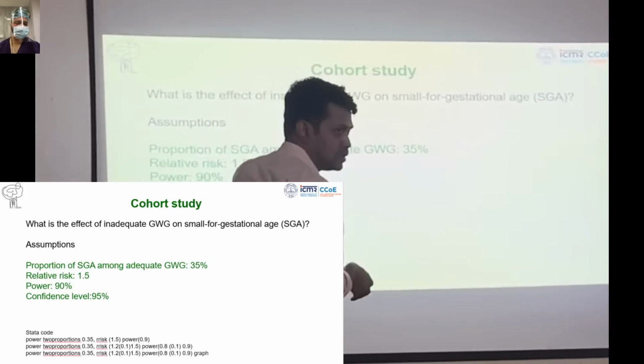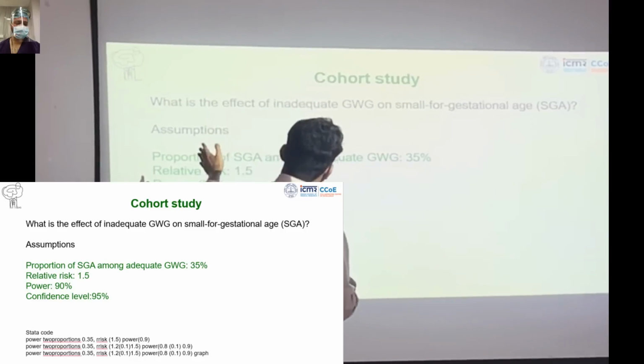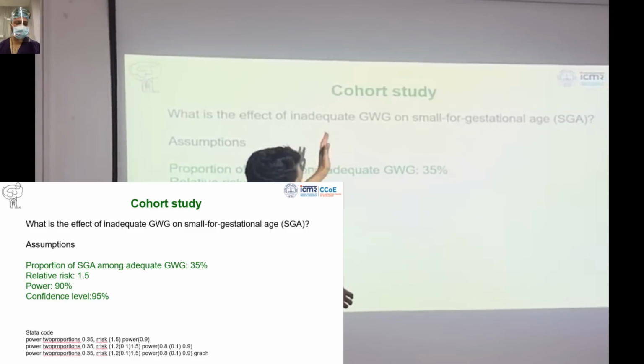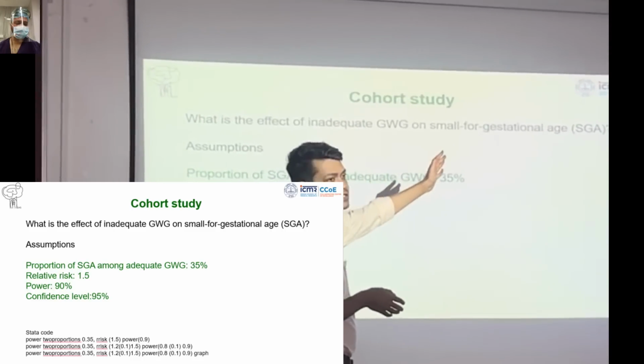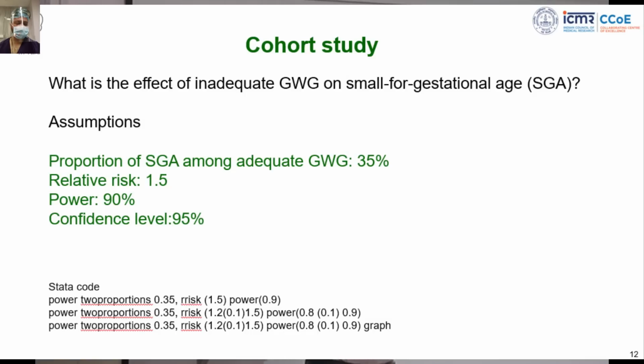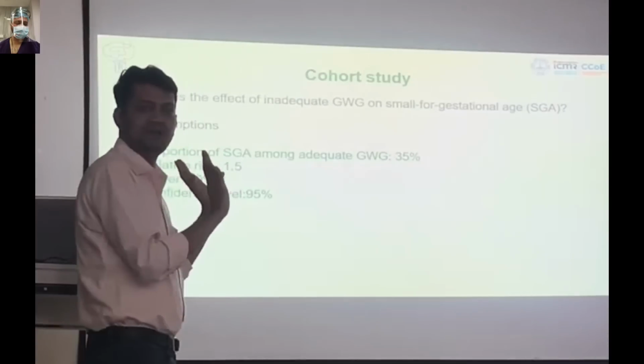So we had a cohort where we wanted to see the effect of inadequate gestational weight gain on small for gestational age. It is a cohort study, you all agree? The design is cohort, because you are recruiting pregnant women, you are following them up throughout the pregnancy, you are taking their weight at different time points, then they have an outcome, the baby, and the baby is small for gestational age. And you all know the definition of small for gestational age. So cohort study is fine.